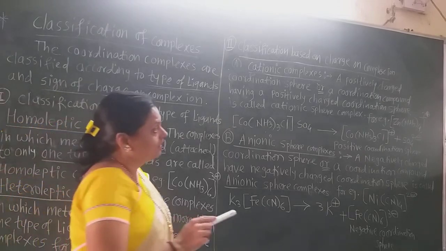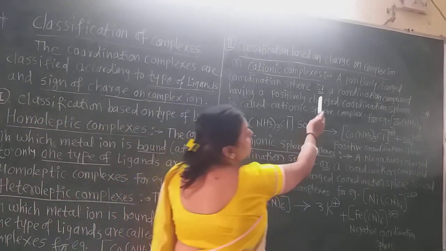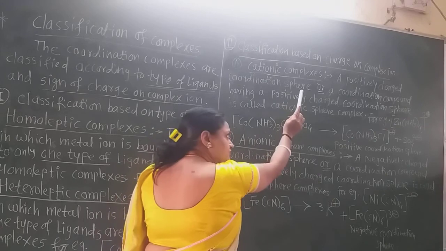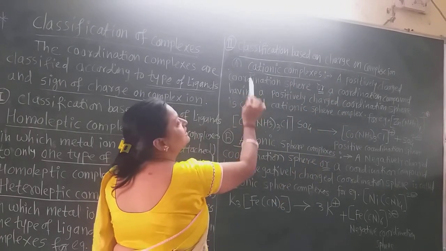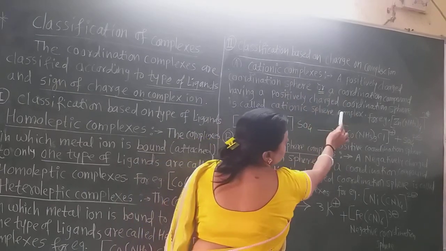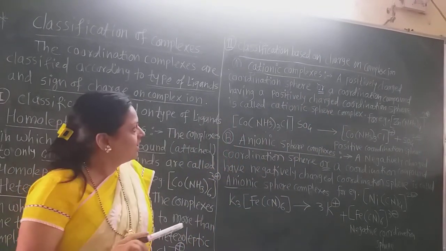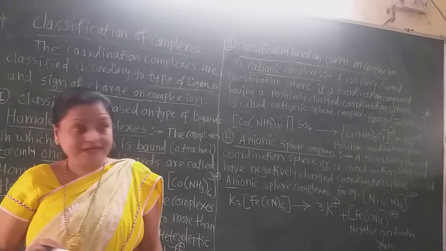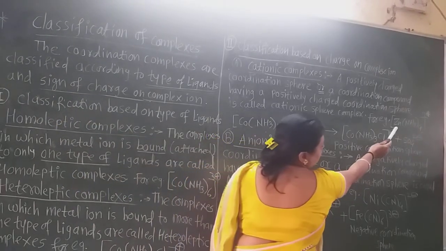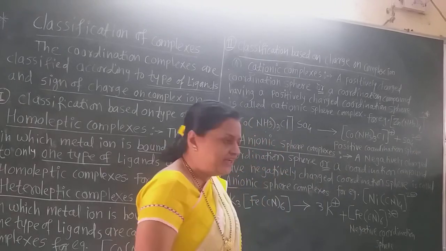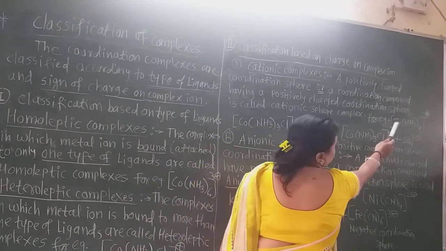So see here, what is the definition? A positively charged coordination sphere, or a coordination compound having a positively charged coordination sphere, are the cationic complexes. For example, see this positively charged coordination sphere, in which the complex has a +2 charge.